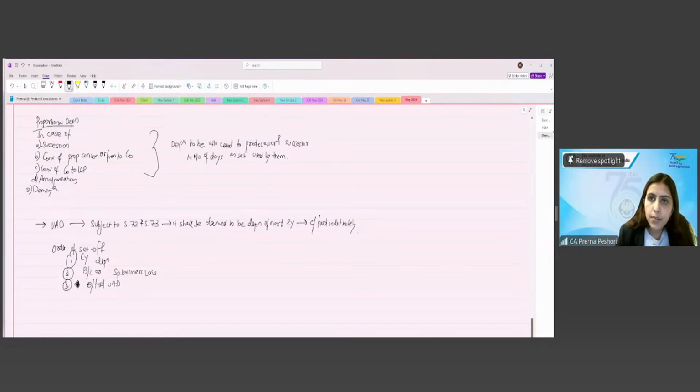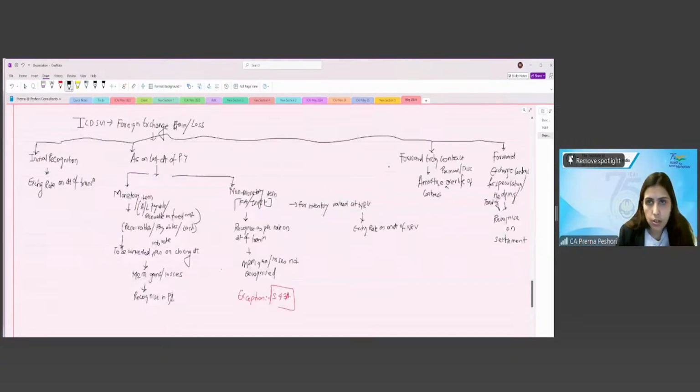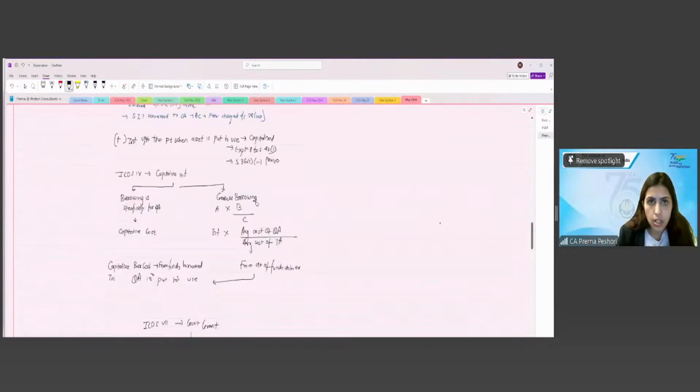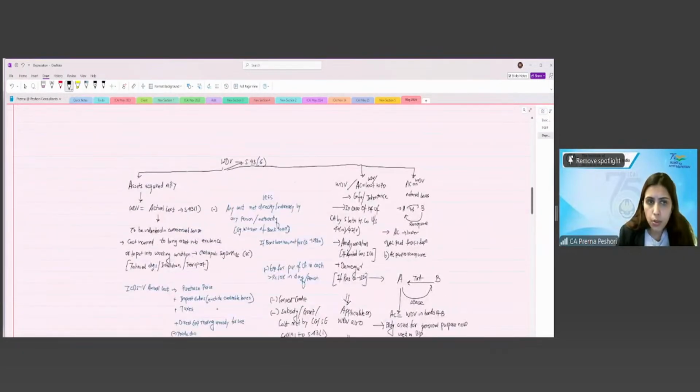Clear, ma'am. Yes. Okay. Now the last point in the depreciation. Let us go back to our WDV under 43.6. Right? First we saw for the assets acquired in the previous year. Then we saw WDV, which is cost to the previous owner, or WDV to the previous owner, and WDV or the actual cost on the notional basis. Now, the last one, the case where WDV shall be nil.